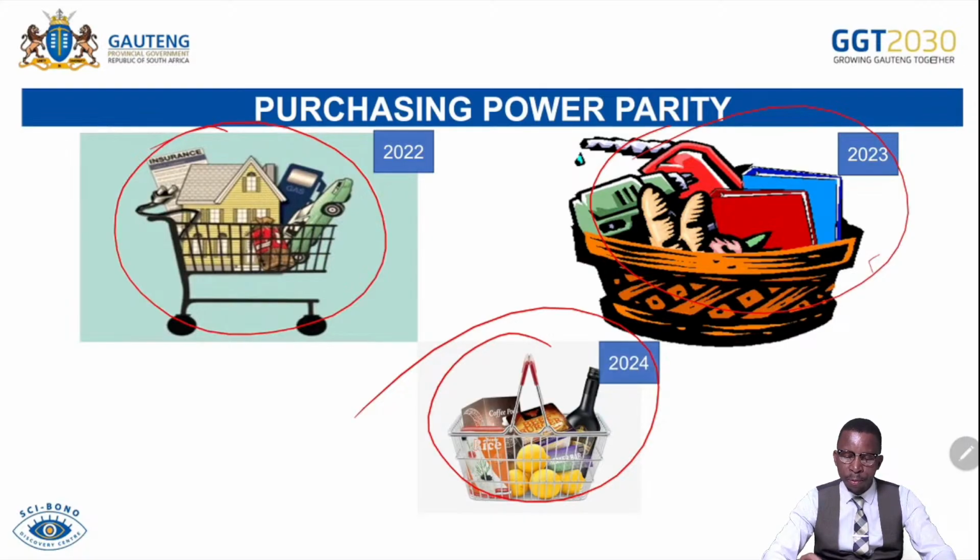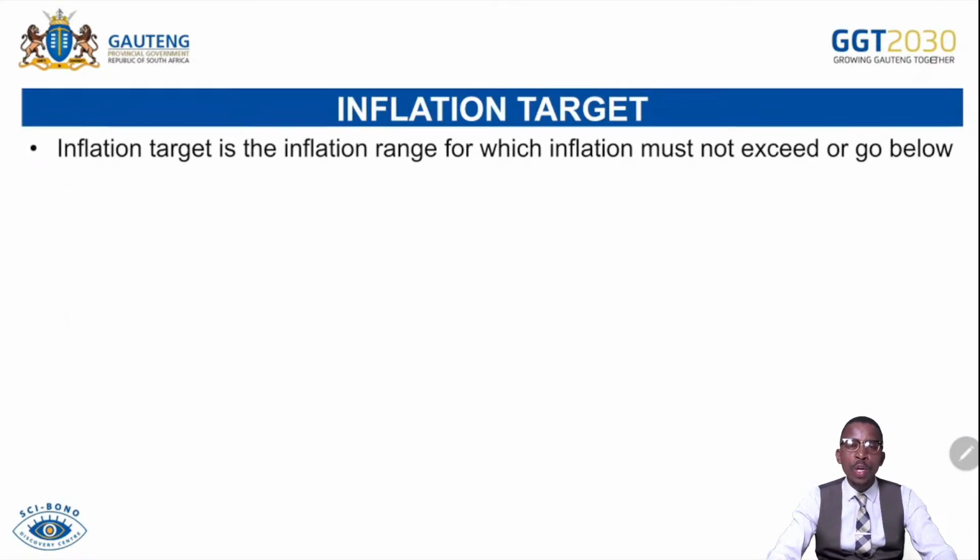So this is our 2024. Inflation targeting. We know that the inflation target in South Africa is between 3 to 6%, as set by the South African Reserve Bank in the year 2002. Why did the Reserve Bank intervene by setting inflation targeting? It wanted to ensure that it has control over the increase in prices, because if there is no inflation targeting, then they will just be saying inflation is under control while they know that inflation is beyond control. If there is no target set, there is a lack of accountability on the South African Reserve Bank. With inflation targeting, it improved the level of accountability for the South African Reserve Bank to keep inflation within that agreed target range.